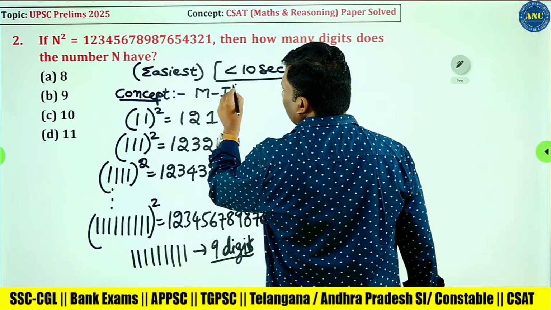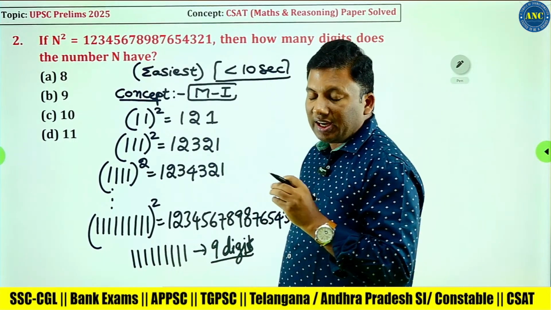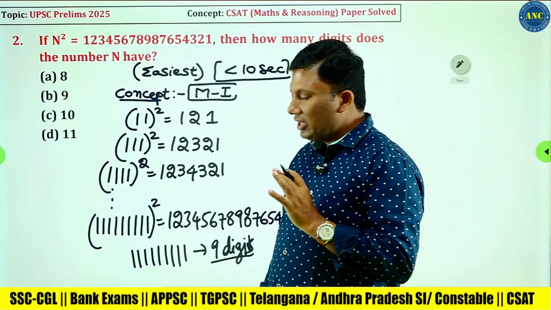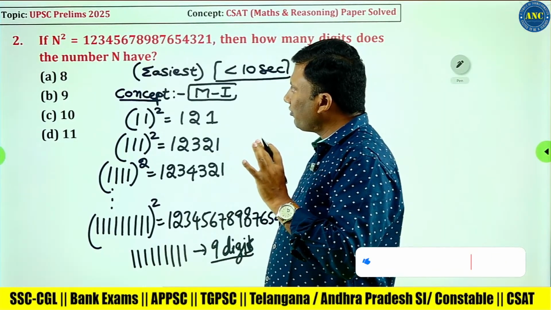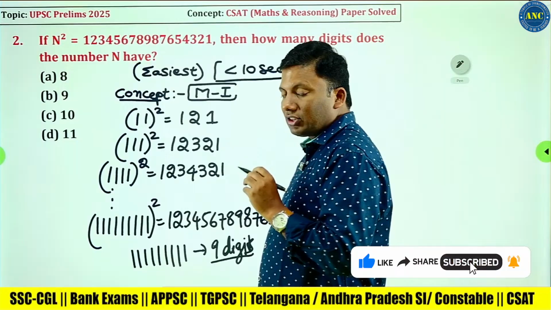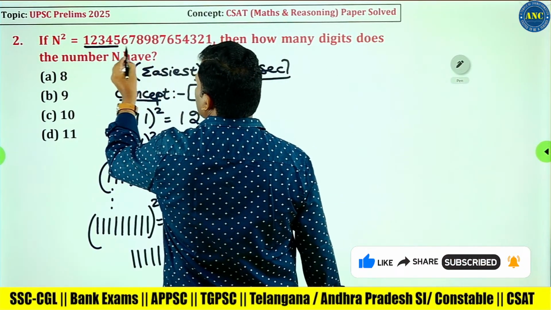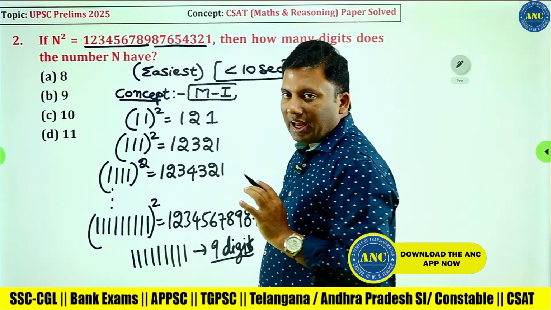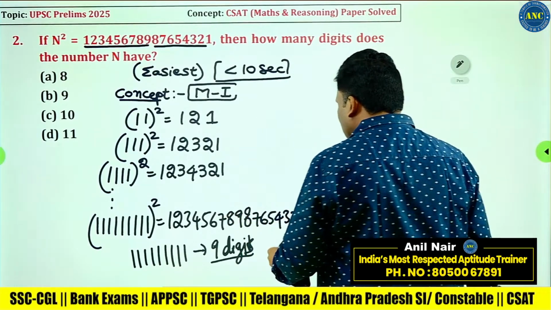I am sure each and every video you have seen related to the CSAT paper might have solved it like this. N square is 1, 2, 3, 4, 5, 6, 7, 8, 9, then 8, 7, 6, 5, 4, 3, 2, 1, till 9 ones are there. 1 to 9 and coming back to 1. So the answer for this question is 9 ones. How many digits are there? 9 digits are there.